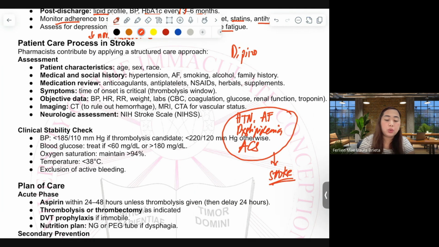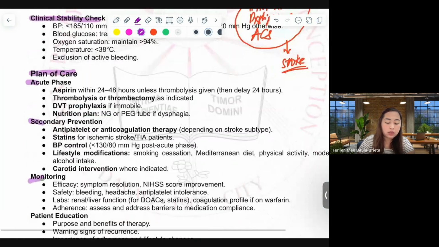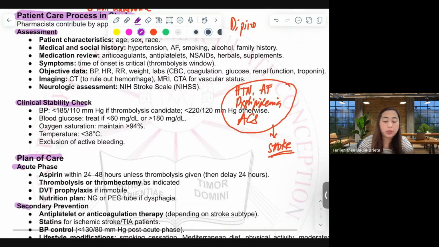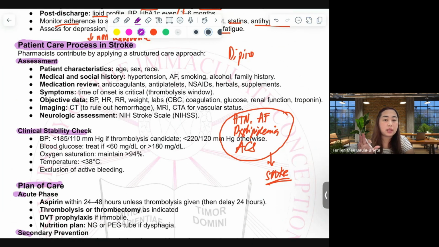Hence, I have included here in our lecture for stroke our patient care process. There is assessment, clinical stability check, and plan of care. These are mentioned starting from our prelim topics up to the acute coronary syndrome topics, and all of these are incorporated here so that we will not forget a thing in our patient care process.